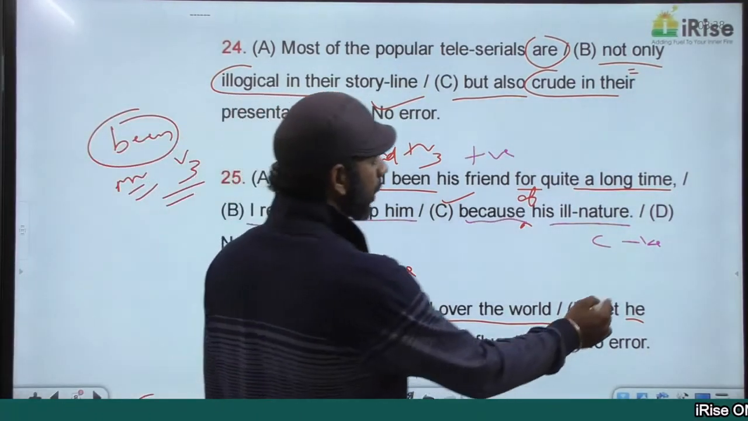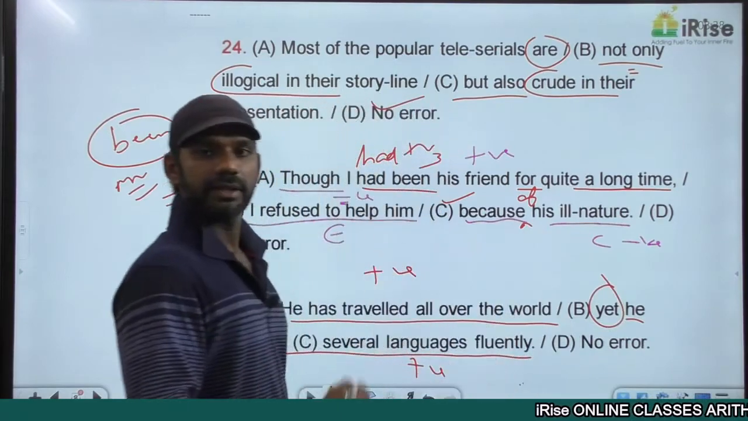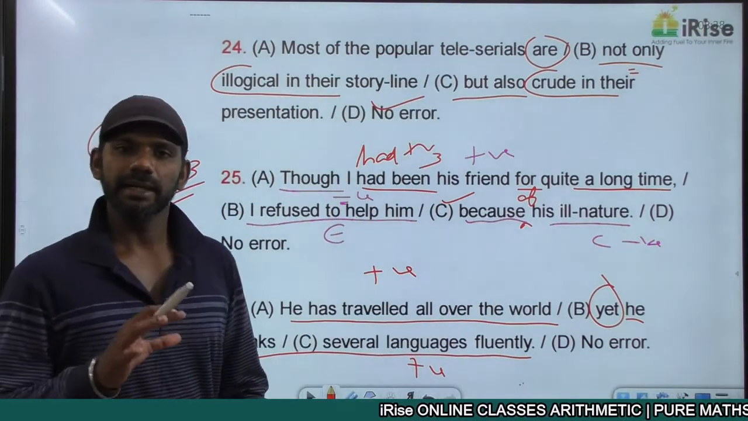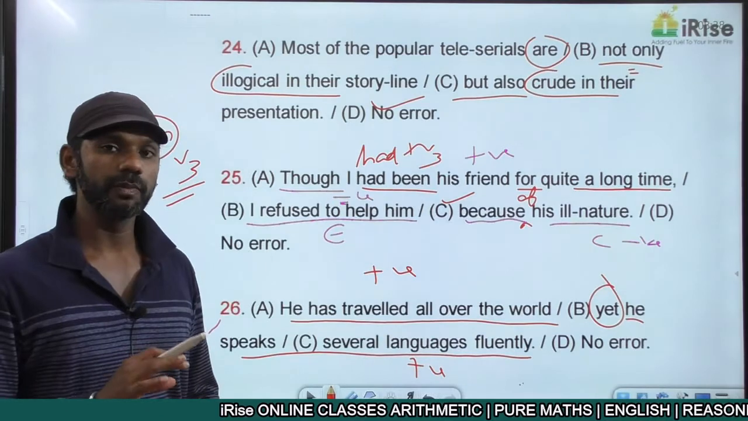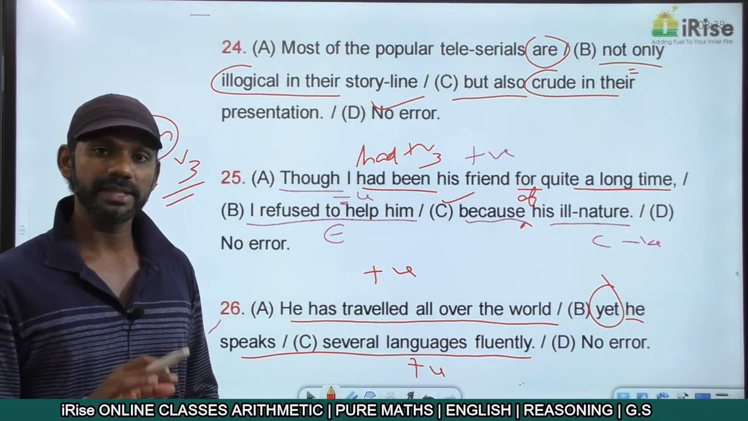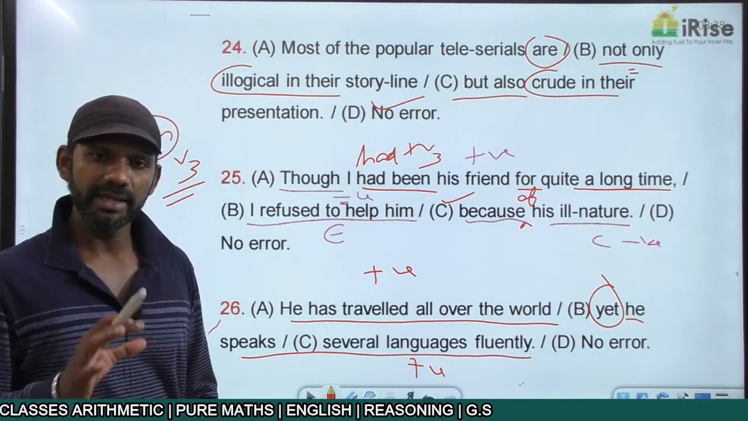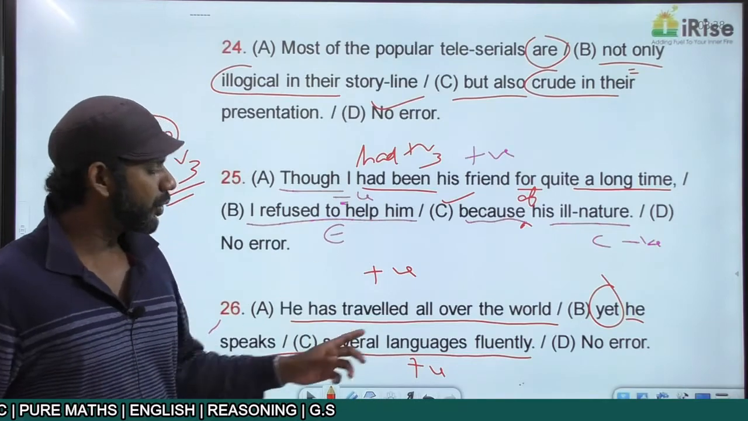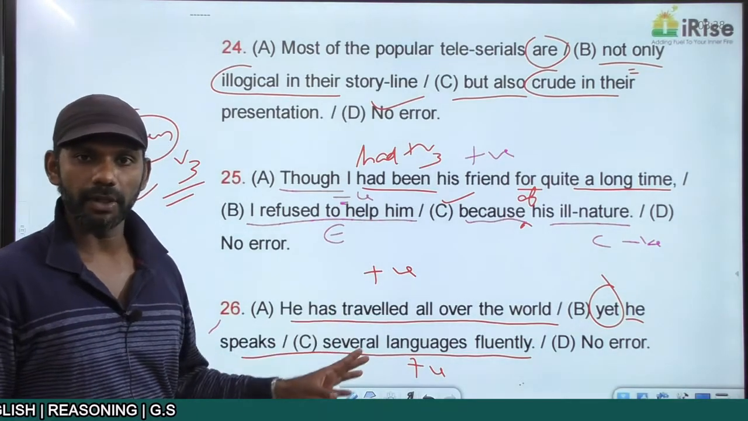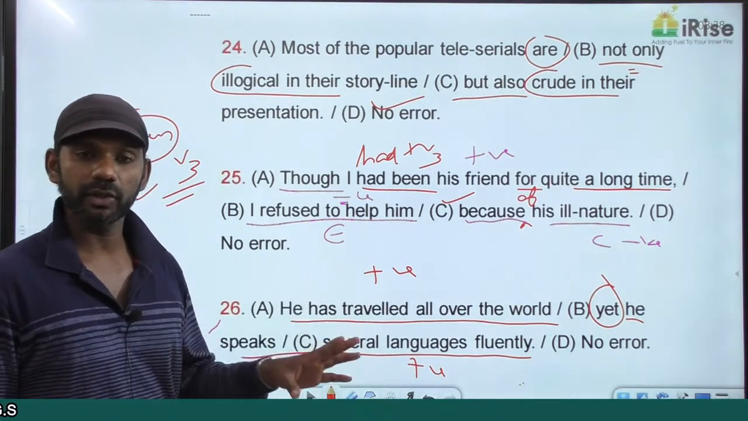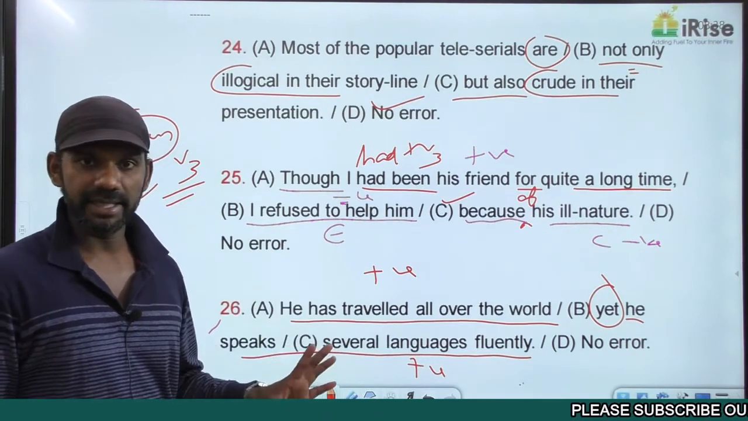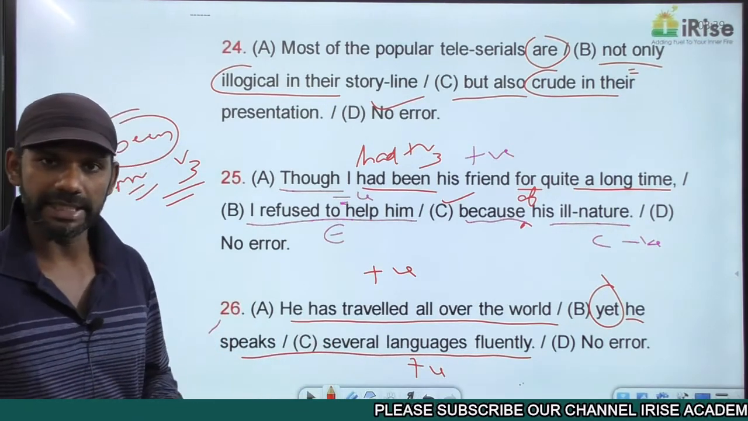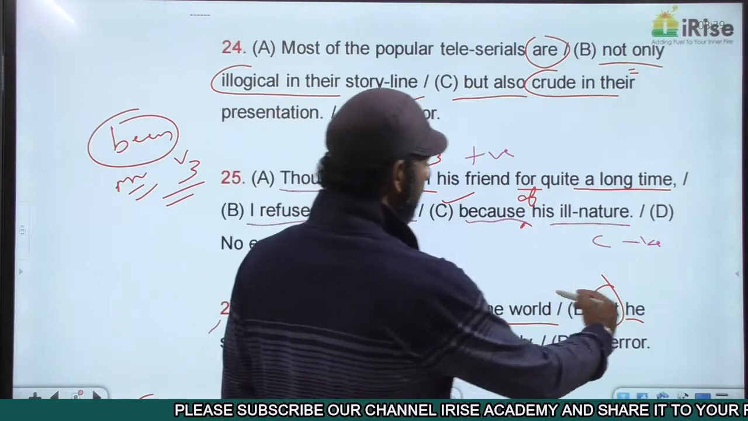Yet is a contrast indicator. I gave it in the list of contrast indicators. A contrast indicator cannot connect two positive ideas. A contrast indicator must always connect one positive idea and one negative idea. The two ideas in this sentence are positive. So in this case, we cannot go for a contrast indicator. That is the error. We have to go for a support indicator. So in this case, the error is in part B.